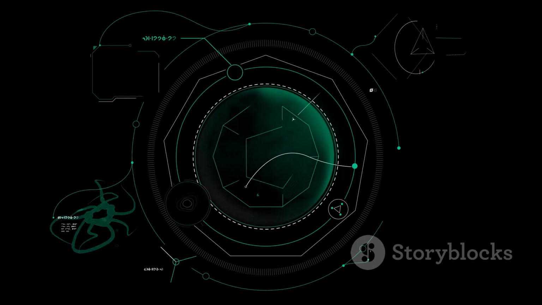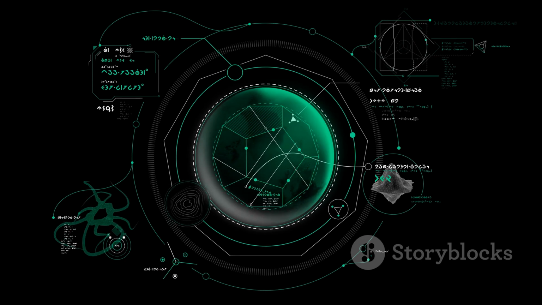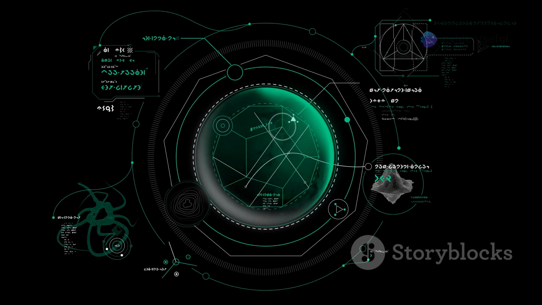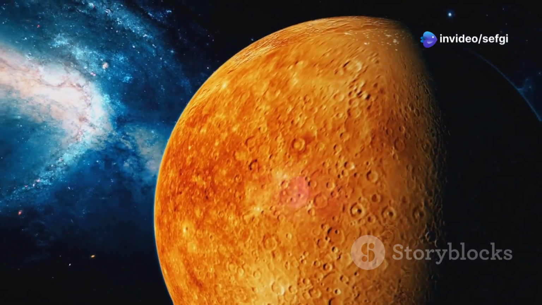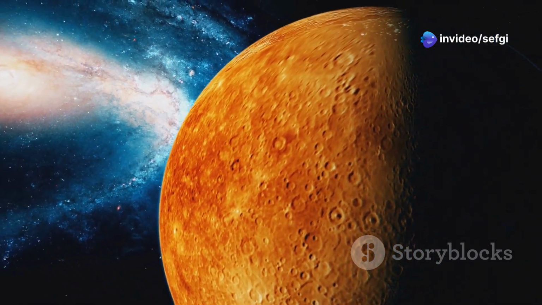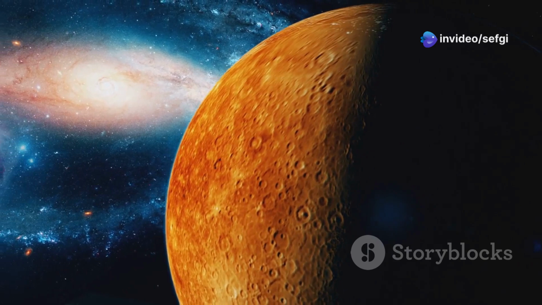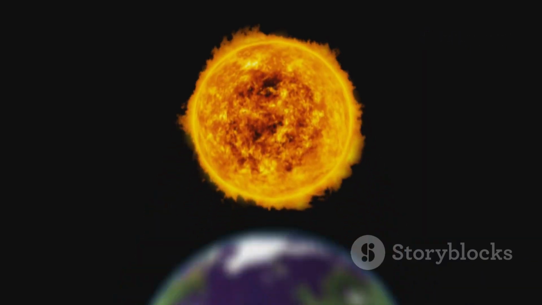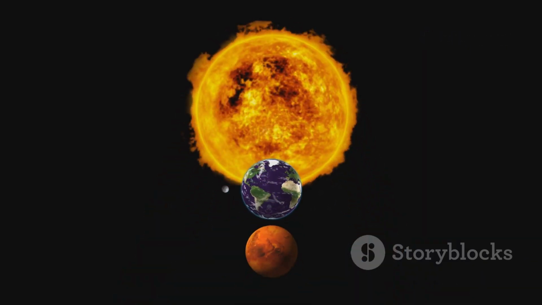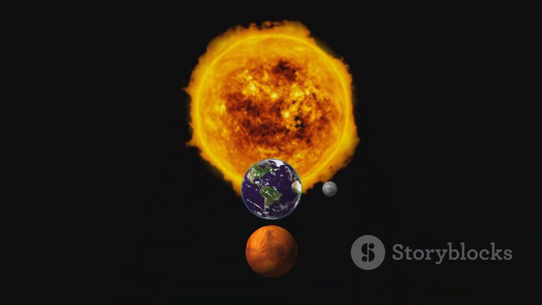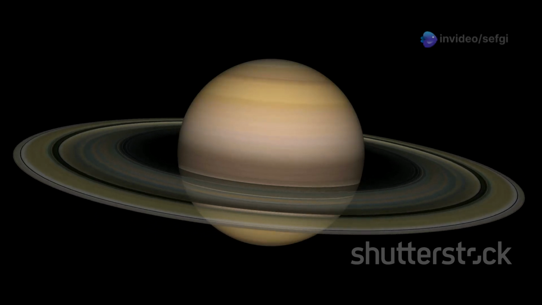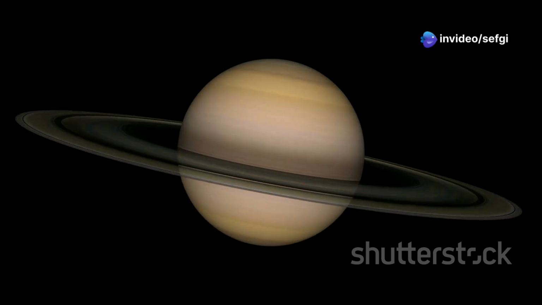The type of planet that emerges from this process depends on its location and the materials it has accumulated. Close to the star, where temperatures are scorching, rocky planets with thin or no atmospheres prevail. These planets, like Mercury, Venus, Earth and Mars, are forged in the crucible of intense heat. Farther out, beyond the frost line, gas giants reign supreme.